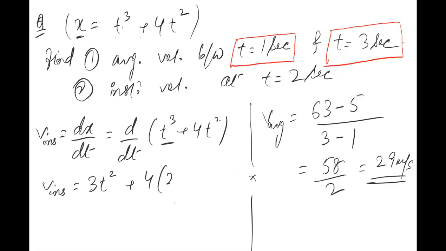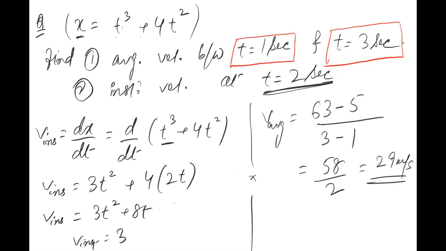T squared will be differentiated as 2t. So I'll get the equation as 3t square plus 8t. This is my final equation, right? So v instantaneous would be equal to what? That would be equal to 3 times the value of time at which we are supposed to calculate the instantaneous velocity, which is 2. So put t as 2 squared plus 8 multiplied by 2. When you solve, you will get 4 into 3, 12, plus 16, that is equal to 28 meter per second.